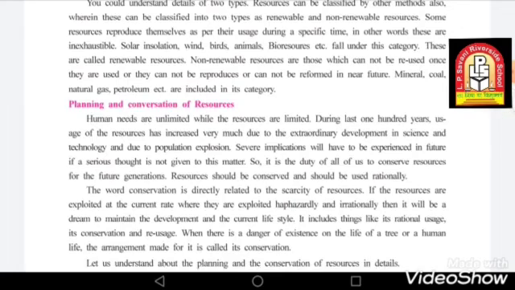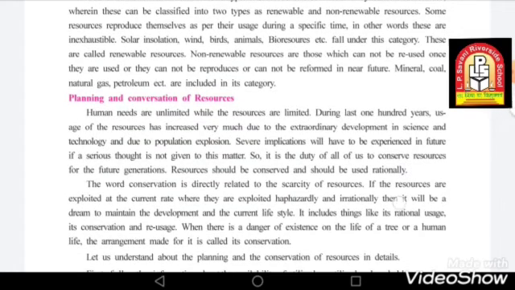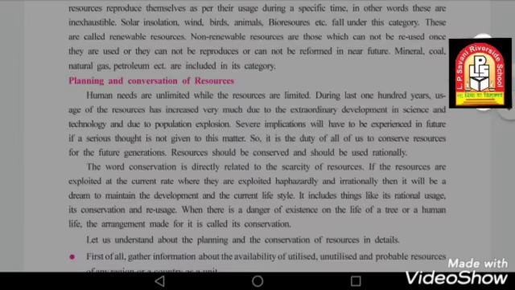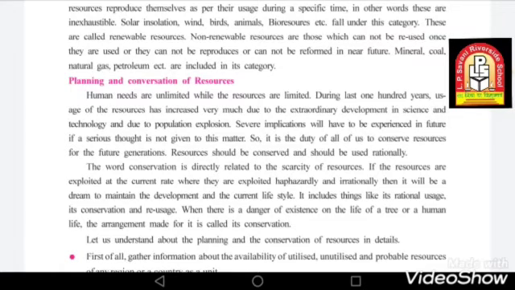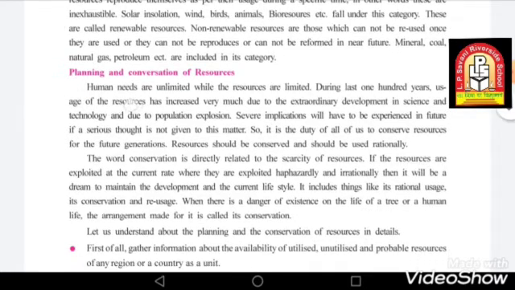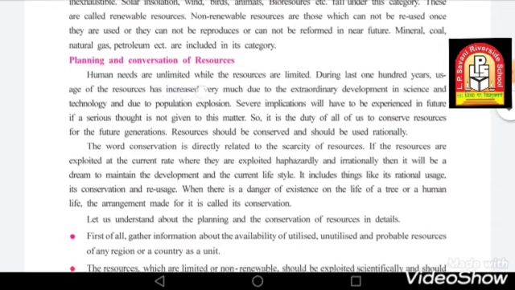Now we'll come to the planning and conservation of resources. How can we conserve the resources, and how is it being done? Human needs are unlimited while the resources are limited.